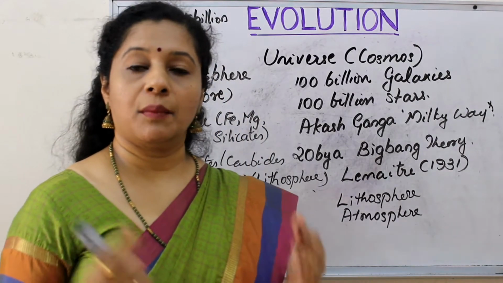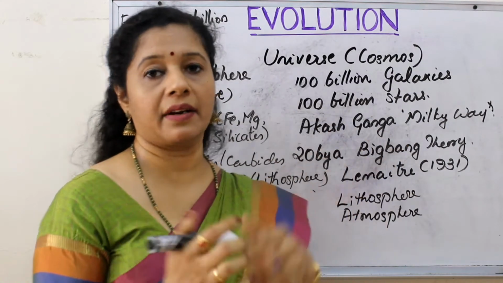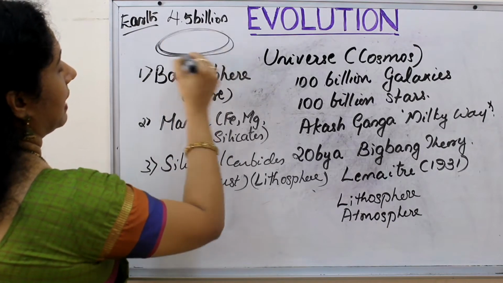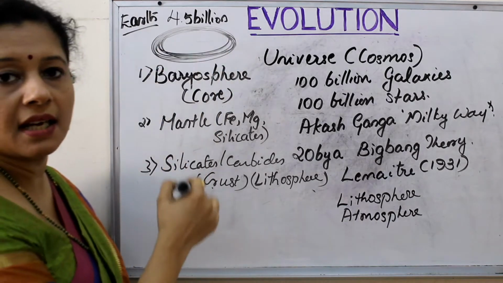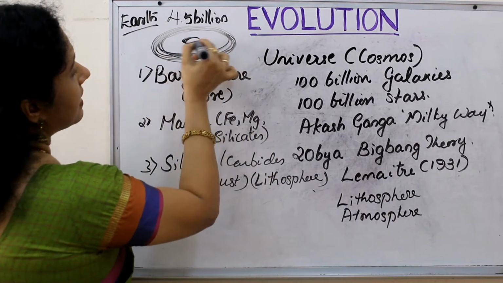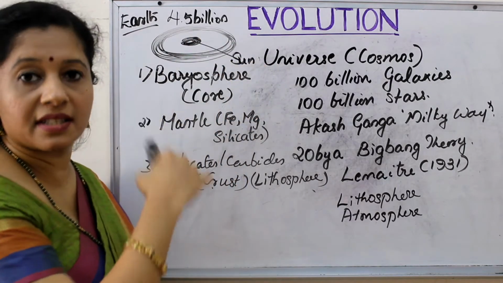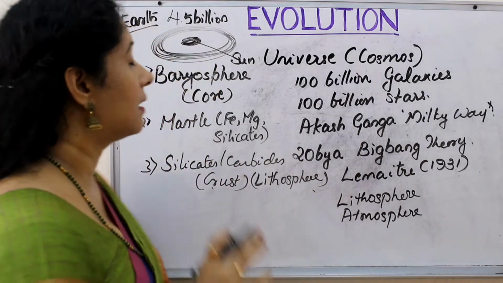Now, initially when I told you these were all spinning, right? Because of these particles, the dust, the smoke, the other elements and hot gases, everything started spinning like this, forming a galaxy. So slowly what happened? All the hot gases came to the center and settled, forming the sun, which is our central star.